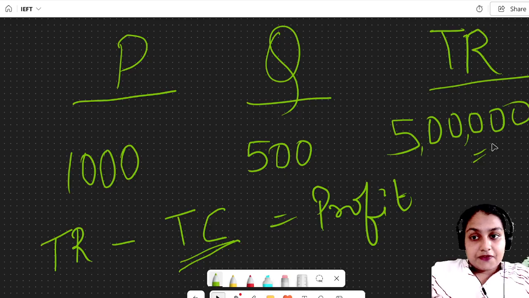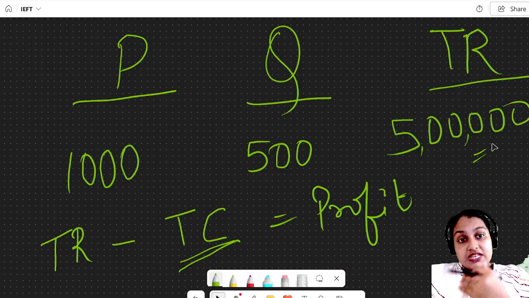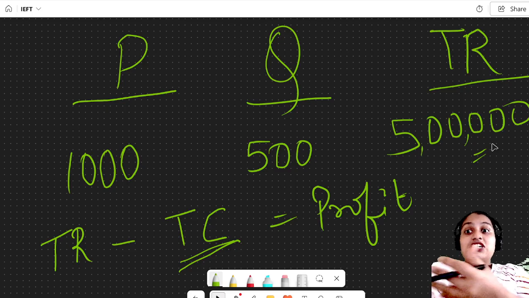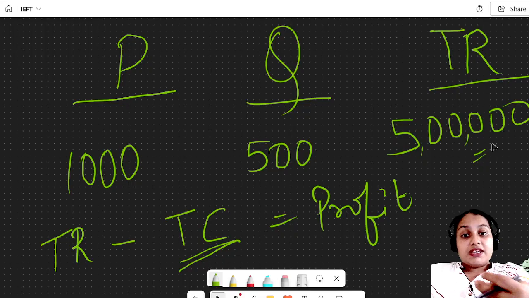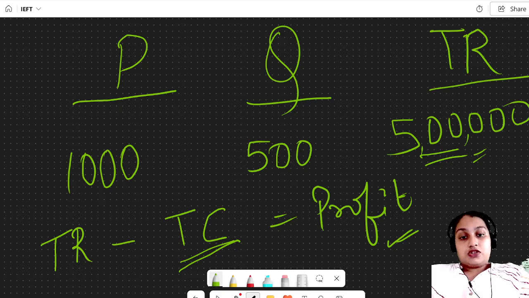In order to get the profit, because in order to manufacture this product, we must have been using a lot of other things and a lot of money must have been spent in that context. So only after reducing those extra things which were required to make this product, the remaining thing will be the profit. We can't say that this 5 lakh is the total profit.